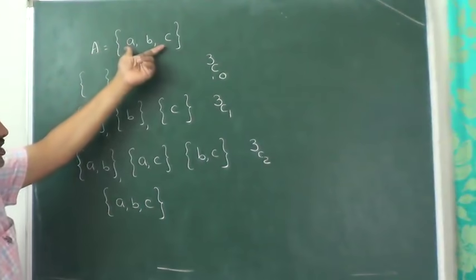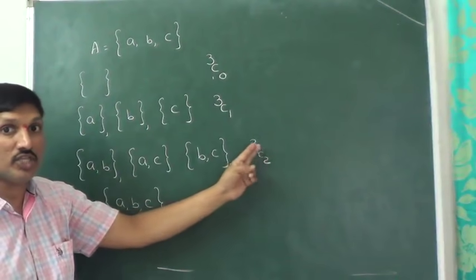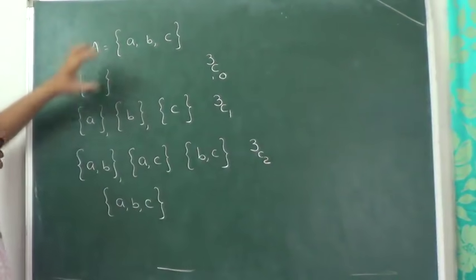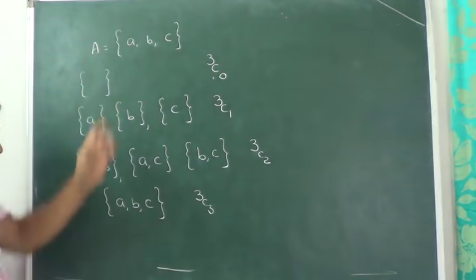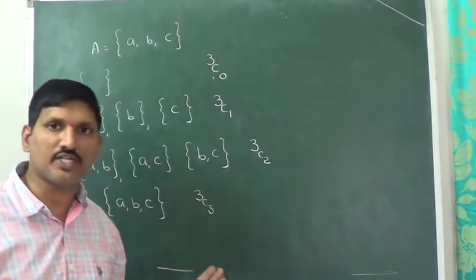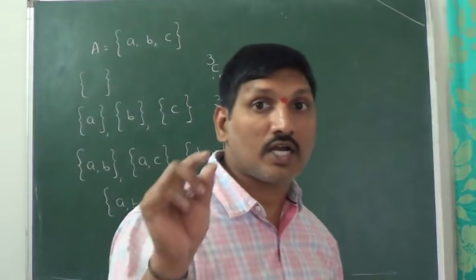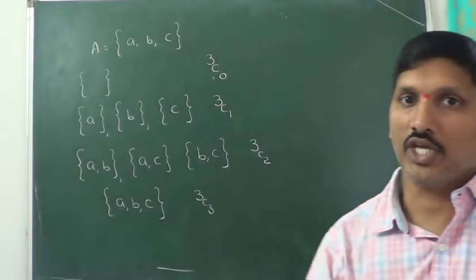From 3 elements, 2 can be selected in 3C2 ways. Next one is from 3 elements, all the 3 selected. This representation was there in the class notes on set theory.